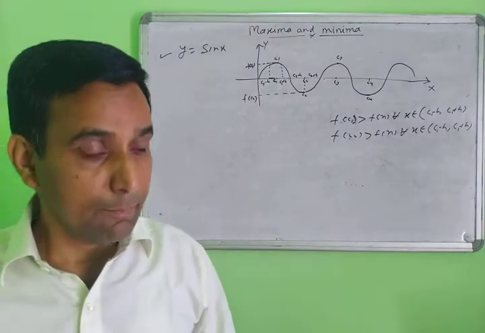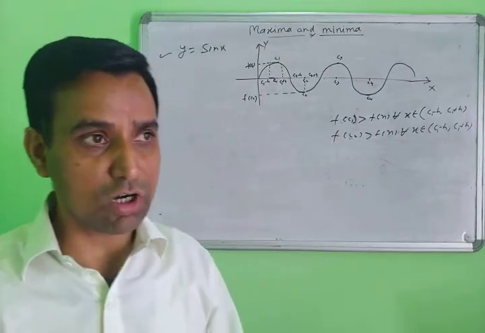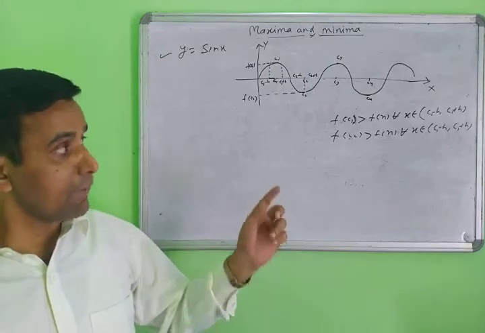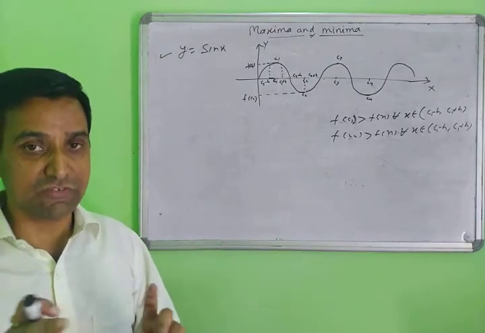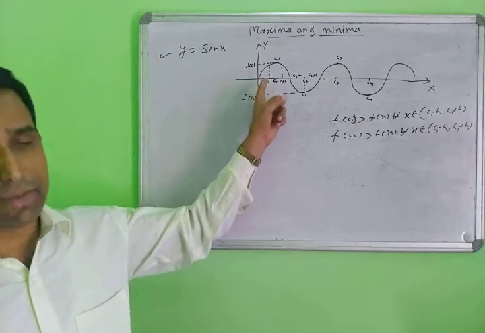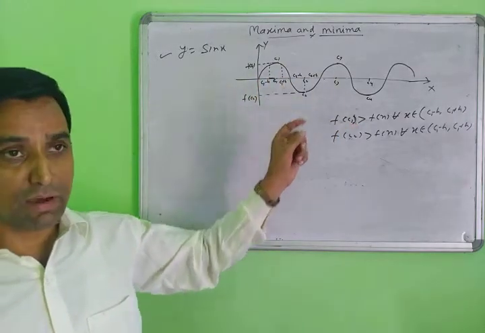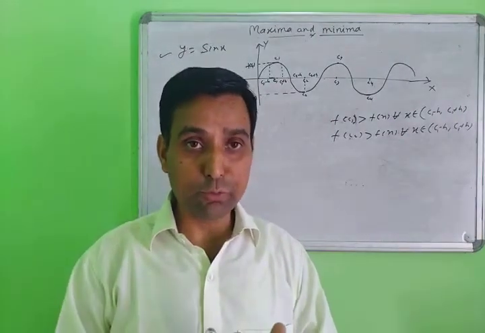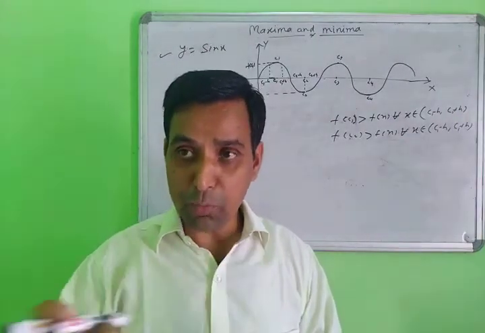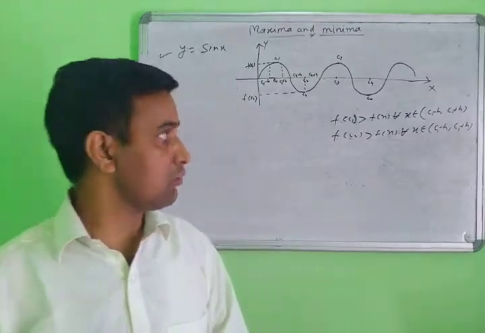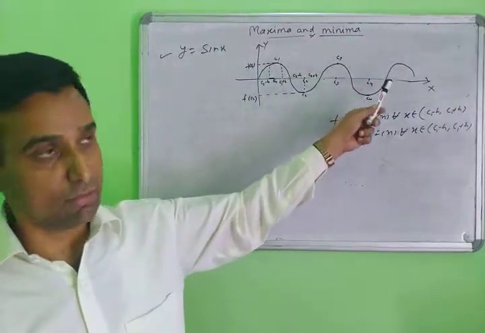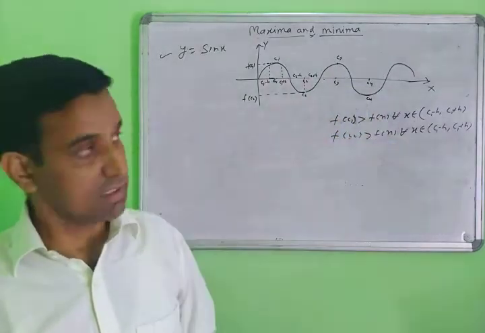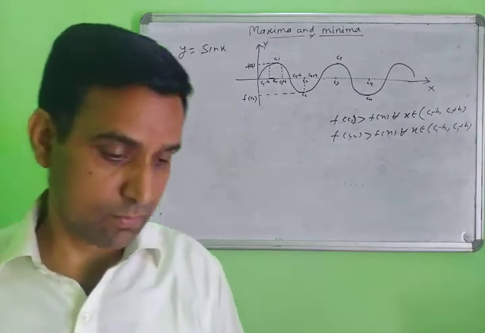So first of all, local maxima and local minima are not different; maxima and minima are the same thing. But absolute maxima and absolute minima are different from local maxima and local minima. For local maxima you find a small interval, but for absolute maxima you select the greatest value among all maxima, and the absolute minimum is the smallest among all minimum values. Note it down, and next topic.